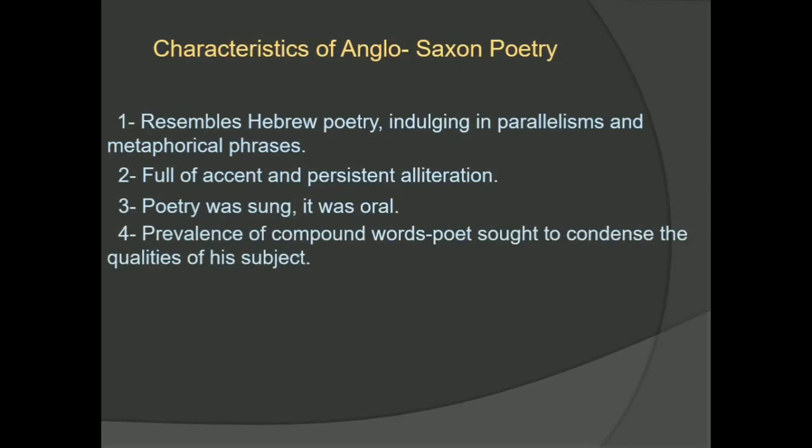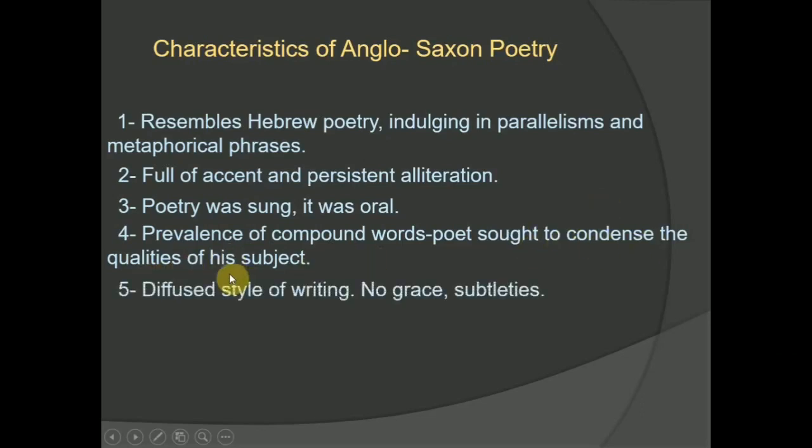The fourth characteristic is the prevalence of compounds, where poets sought to condense the qualities of their subjects. And five, a diffuse style of writing, with no grace or subtlety, and the final, six, epic was the most favored form of poetry. These are the six main characteristics of Anglo-Saxon poetry.